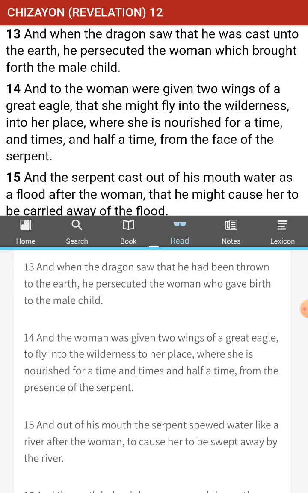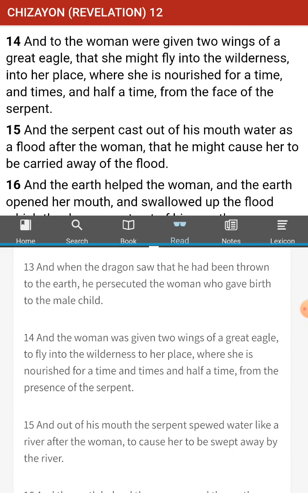And when the dragon saw that he had been thrown to the earth, he persecuted the woman who gave birth to the male child. Okay, again, are we simply in metaphors? Because here we go back to something that if this was in the future, what are we talking about here? Is he able to persecute the mother of our Messiah, or are we talking about something else? Because if this was Miriam, was she persecuted to this degree? It almost sounds like a Hagar that was shipped off into the bushes. Anyone have anything? I don't know.